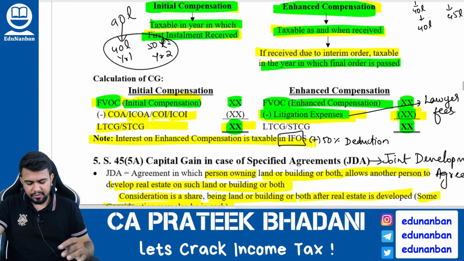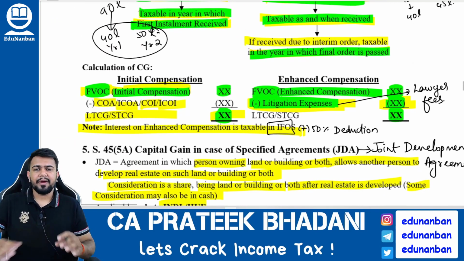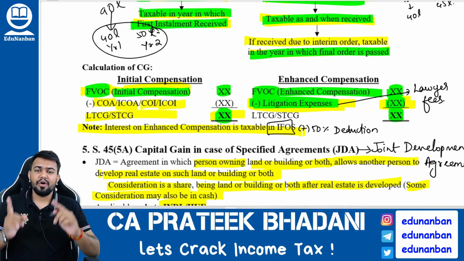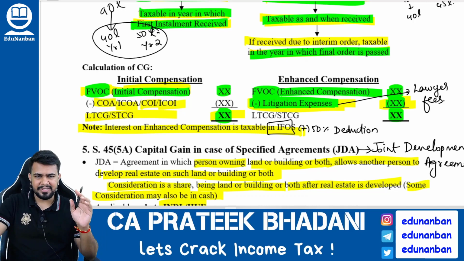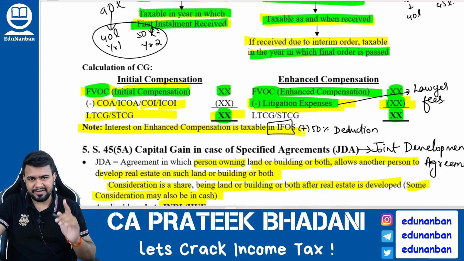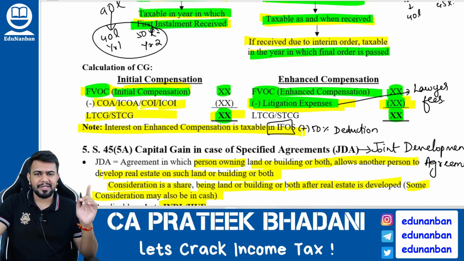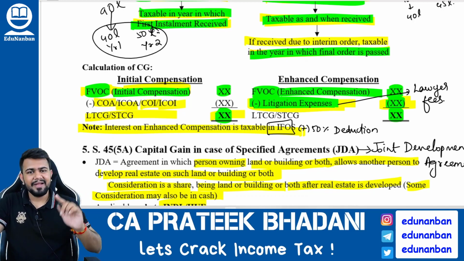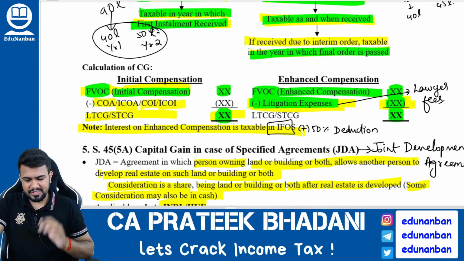Okay, so this is how you have to calculate. And one more point, if an assessee is getting enhanced compensation, he might also get interest on enhanced compensation. Such interest on enhanced compensation is also taxable in the year of receipt. It is covered in the income from other sources chapter, and 50% standard deduction is allowed against the interest on enhanced compensation, that we will learn in the income from other sources chapter.